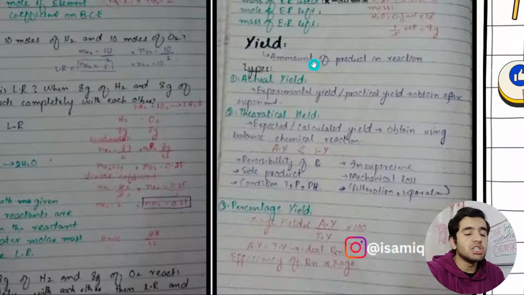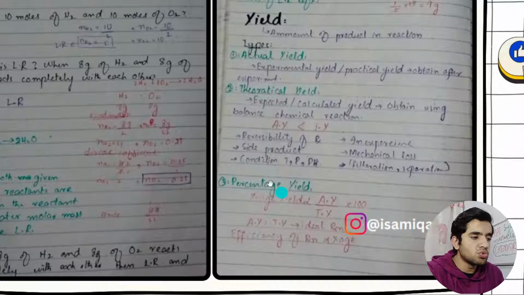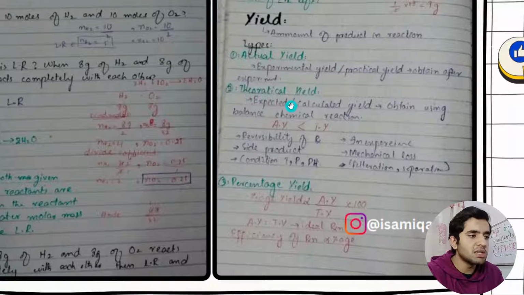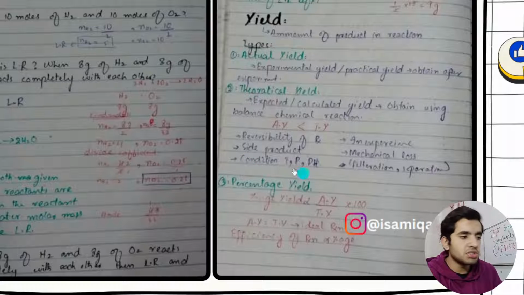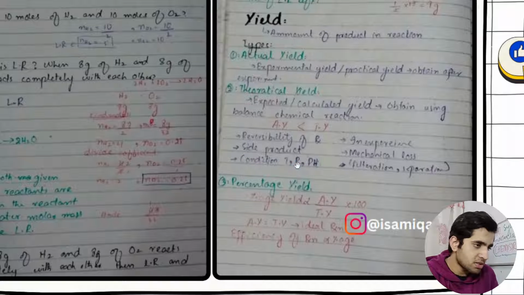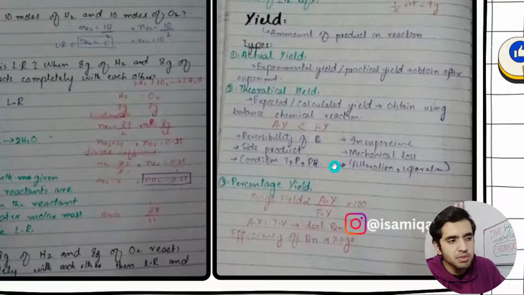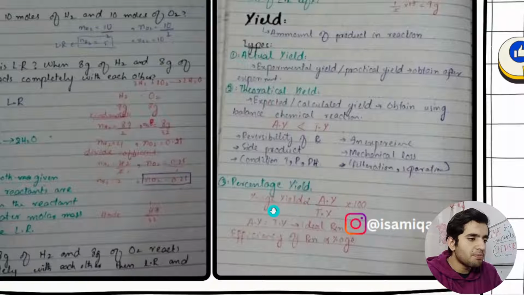And then we have got yield. The most important topic is here. So this is the formula that you need to remember. This is just dumb, but you should know that actual yield is always less than theoretical yield. Why? Because of reversibility of reaction, side products, conditions not remaining stable, inexperience of the person, mechanical loss, all that stuff. But this is the most important formula.